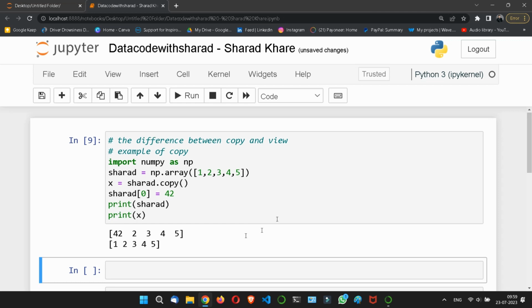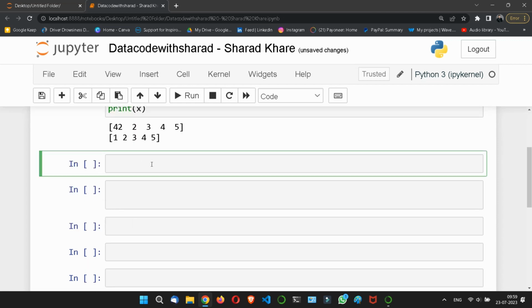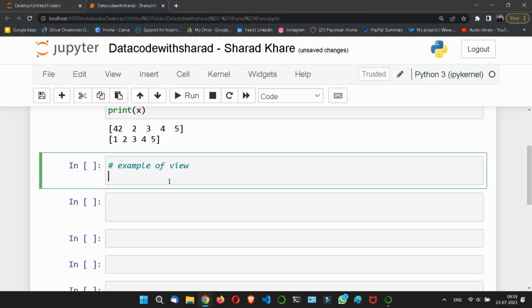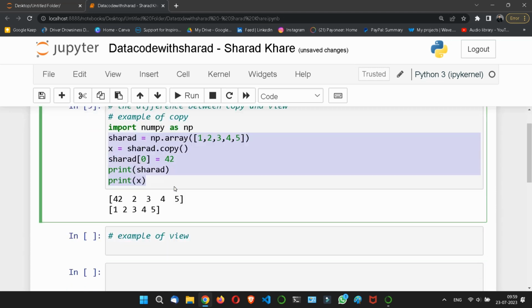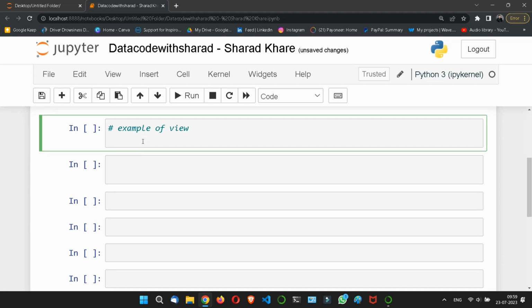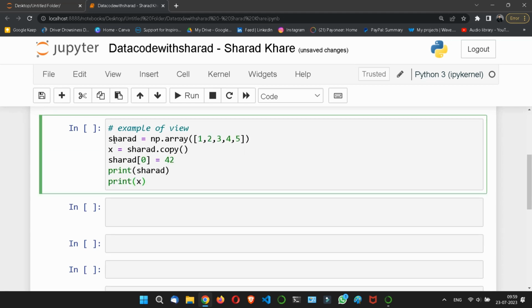But let us take an example of view. Let me copy the same thing and paste it. So sharat is np.array 1 2 3 4 5, we have taken 5 integers, then x. Now here I will change copy to view. Now I am viewing, and I will do the same thing.